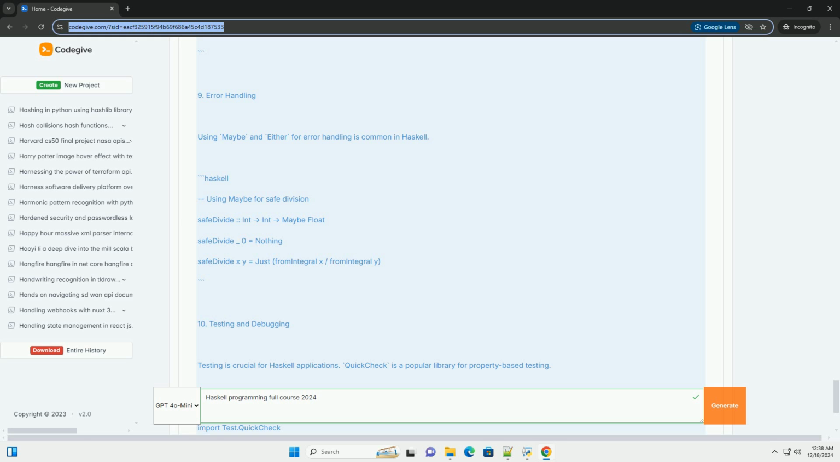Thread delay 1,000,000, wait for 1 second. 12. Real-world applications and projects. You can build various applications using Haskell, such as web applications with frameworks like Yesod or Servant. Example: simple web server using Scotty.